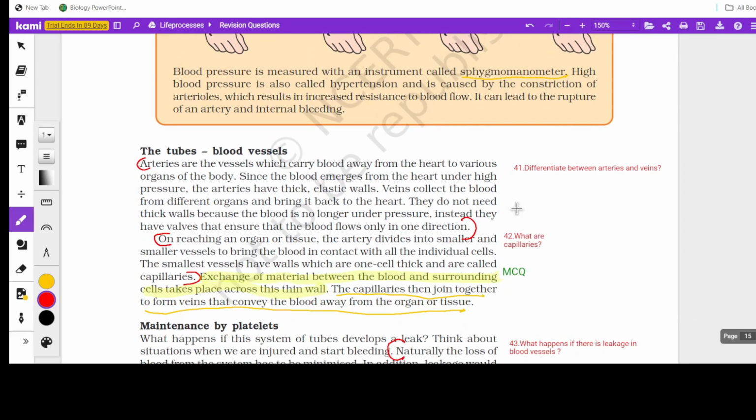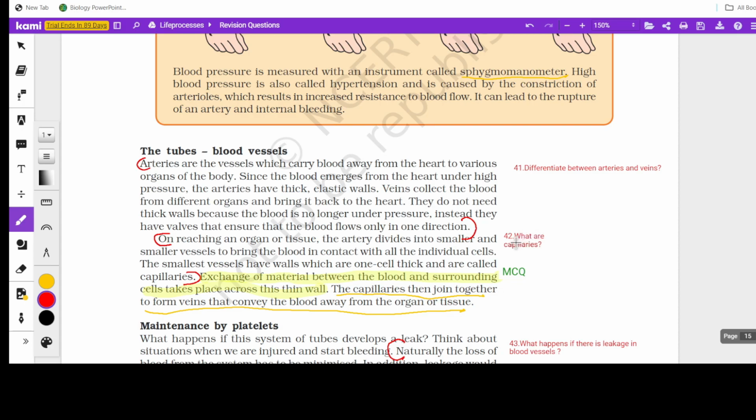Now coming to difference in arteries and veins. In this part, you have the differentiation between arteries and veins. You can write the differentiation, their structure, the type of blood they carry, either oxygenated or deoxygenated. They carry blood from the heart or to the heart. Then do they have valves? They do not have valves. How about the pressure in them? All these points can be written there.